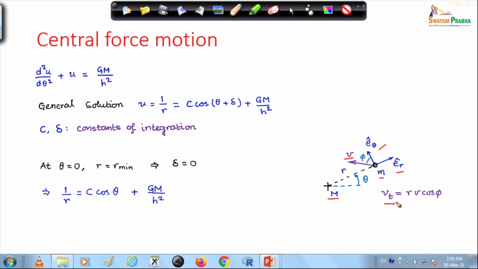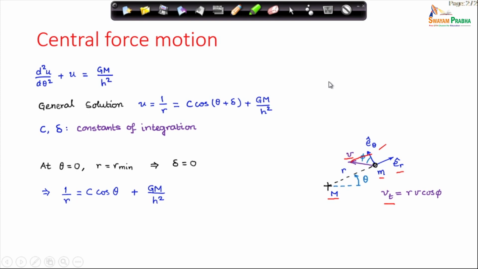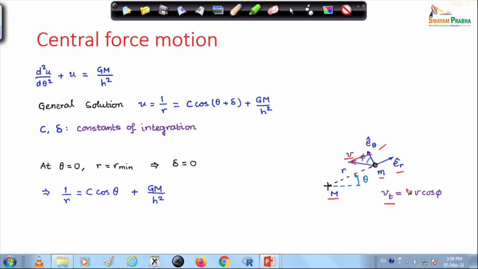Then the tangential velocity magnitude, that means the projection of v along E theta, is v cos phi. So, tangential velocity v t is v cos phi.